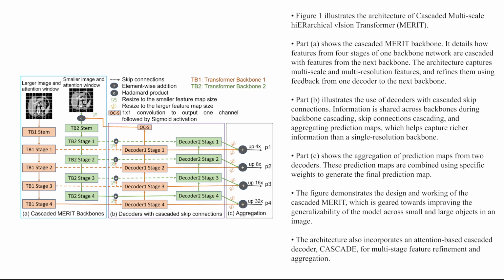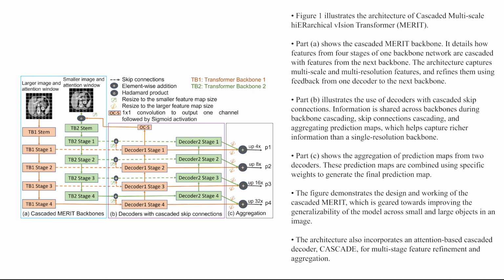Part B illustrates the use of decoders with cascaded skip connections. Information is shared across backbones during backbone cascading, skip connections cascading, and aggregating prediction maps, which helps capture richer information than a single resolution backbone. Part C shows the aggregation of prediction maps from 2 decoders. These prediction maps are combined using specific weights to generate the final prediction map.